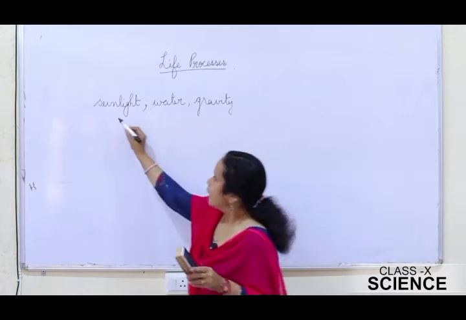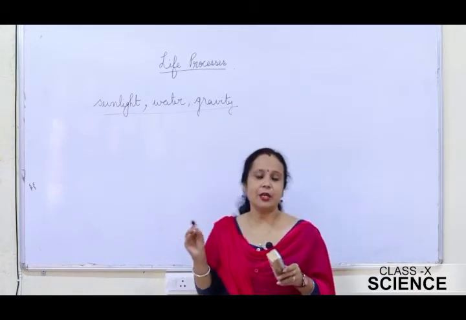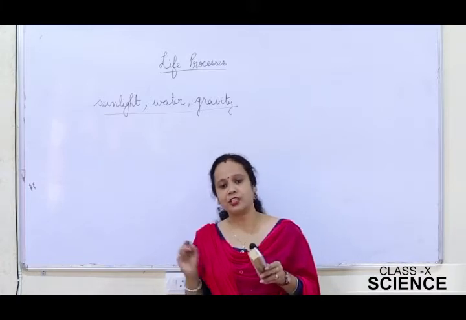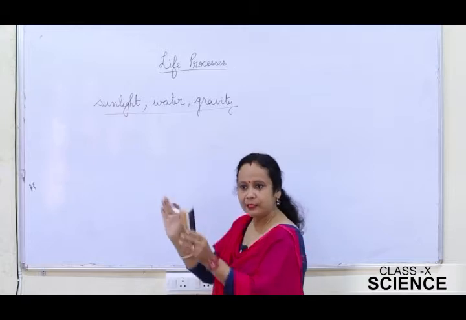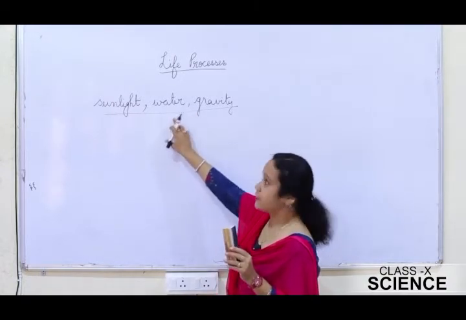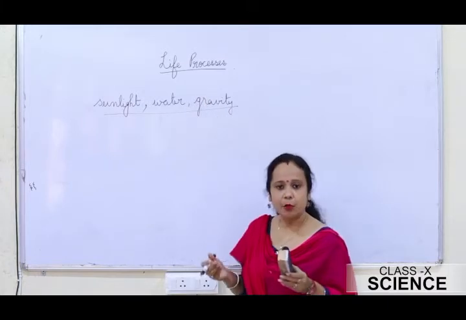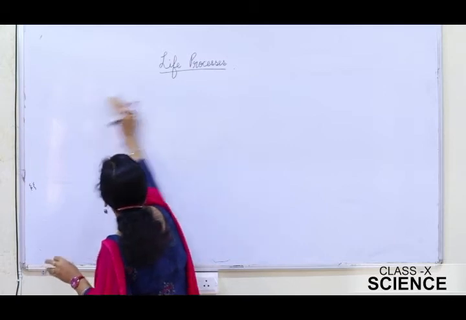Students, about these stimuli, sunlight, water, gravity, etc., you are going to learn in the next chapter, control and coordination. This is known as phototropism, the movement of the plant towards the source of light. Then there is hydrotropism, geotropism, and thigmotropism, that we are going to see in the next chapter, control and coordination.